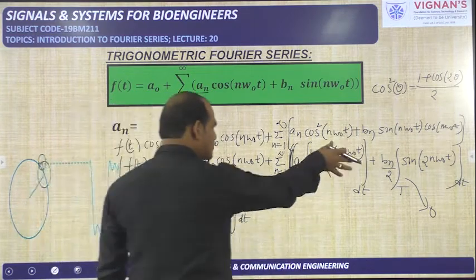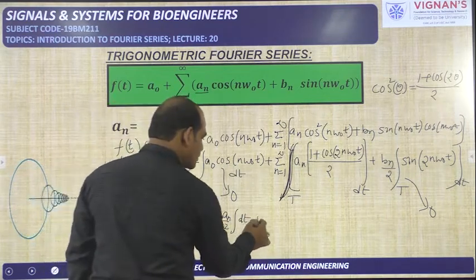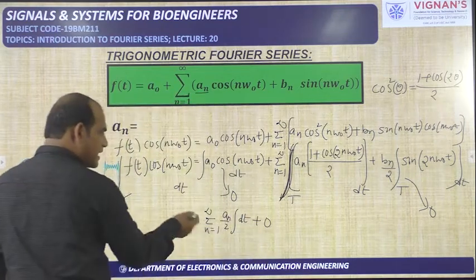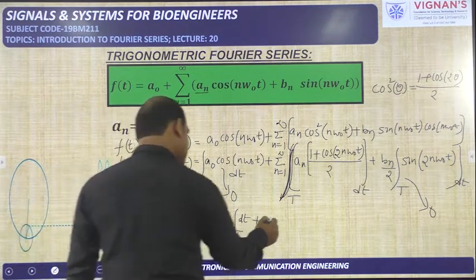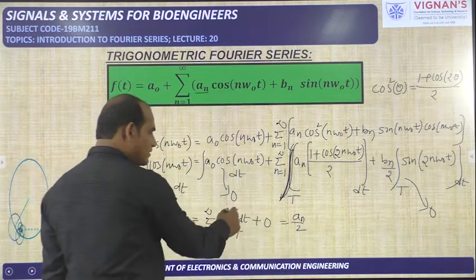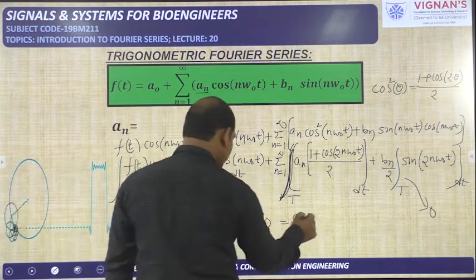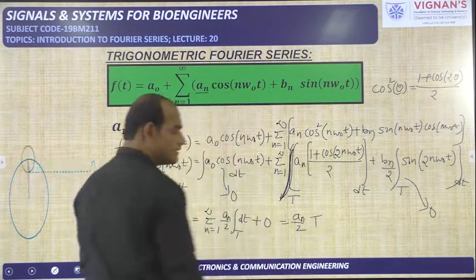So that is the cos function. We are doing the integration over one period, so we know that will become 0. Here sigma is not required. Oh sorry, here integration is there. So this is equal to an by 2 integral 1 with respect to small t, which means we will get t. By substituting the limits we will get capital T.